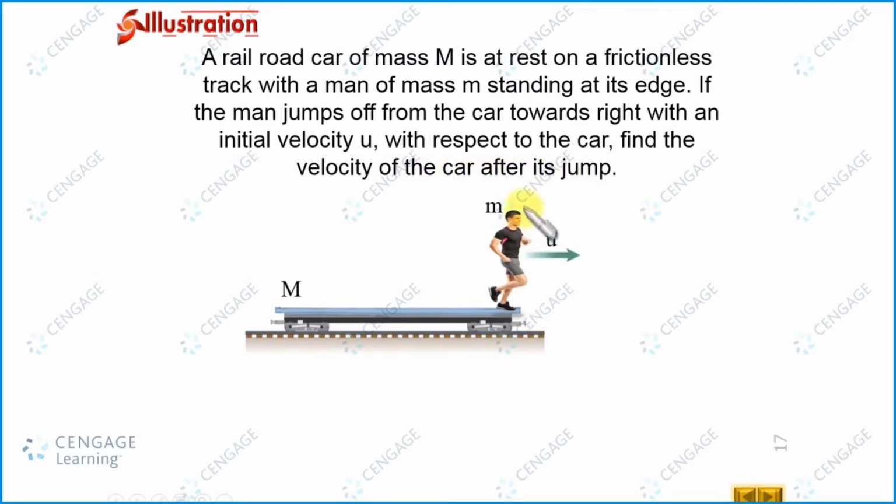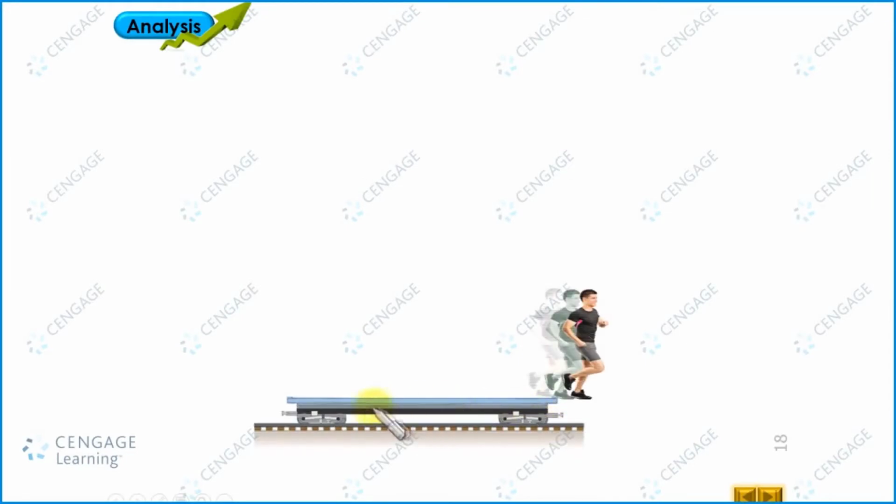Now what happens? This man jumps from the car in the rightward direction with respect to the car with the velocity u, and here we need to calculate the velocity of the car after the jump. Okay, so let us analyze the situation. This is the car and man.